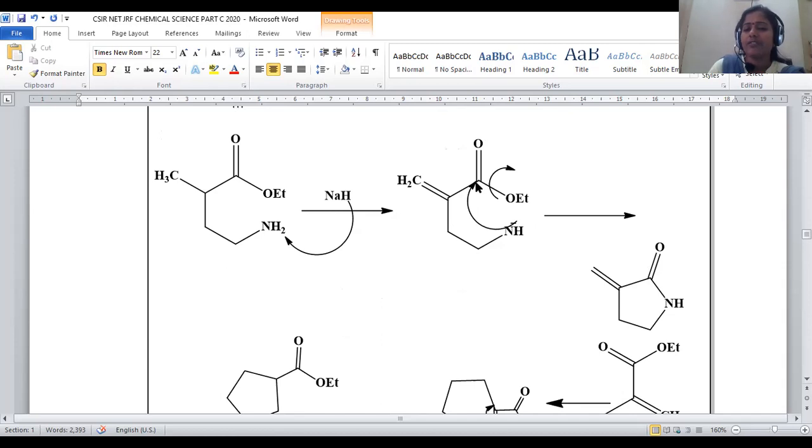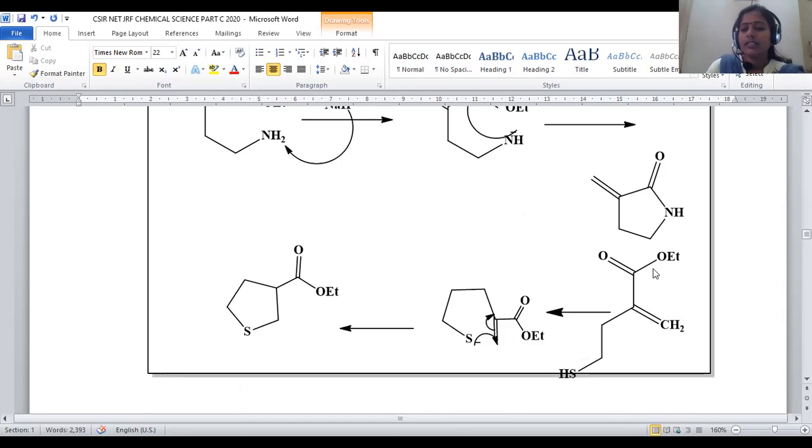This NH minus is specifically attached to the carbonyl center rather than the olefinic center because hard interactions are stable. In accordance with the HSAB principle, hard interactions are stable with hard centers. Otherwise, soft interactions are stable with soft centers. That's why this NH minus, being hard, will be attached to the carbonyl rather than the olefinic center. That's why the product will be a 5-membered ring instead of attachment with this carbon atom, right? So here is the product for this amino compound.